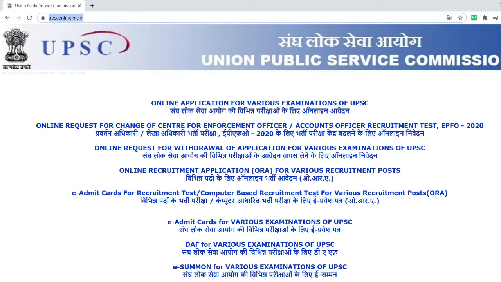upsconline.nic.in. If you don't have this, I will give it in the description. You can click and directly go to this website. Once you reach here, you can see a lot of options. Now what we have to choose is the first one, online application for various examinations of UPSC.